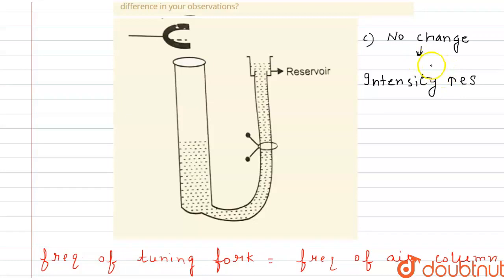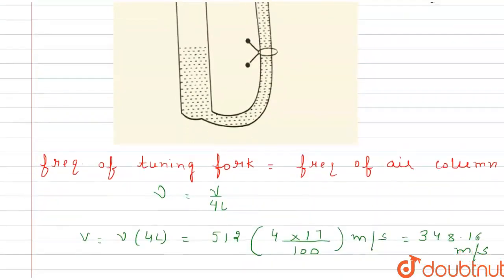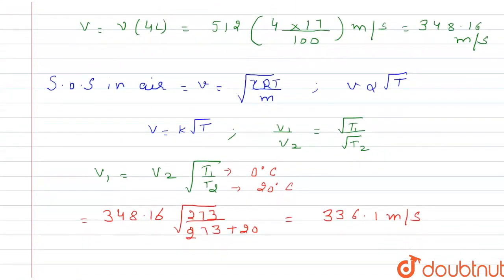But there is no change in the resonance length. I hope you understand all three parts, and I hope you understand the explanation.